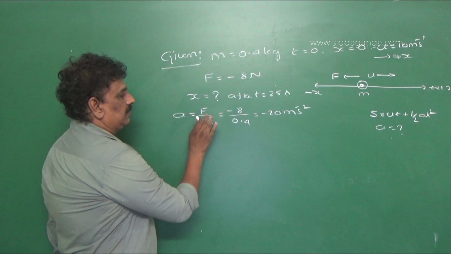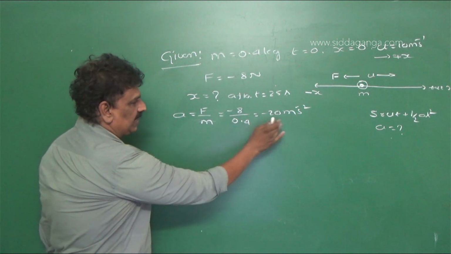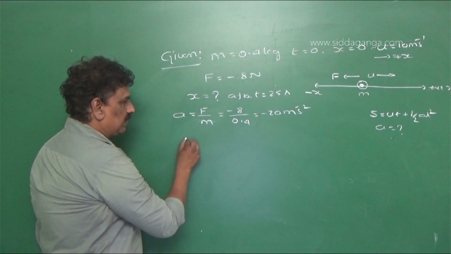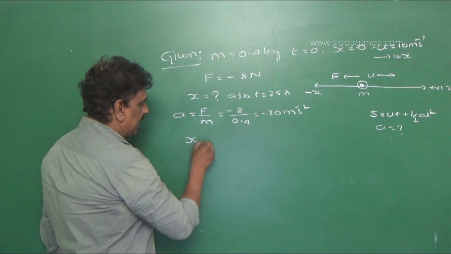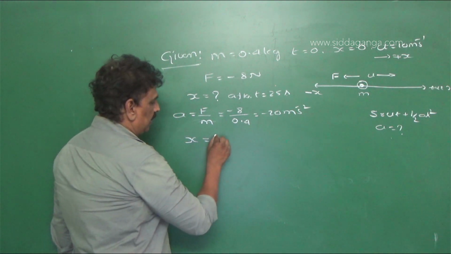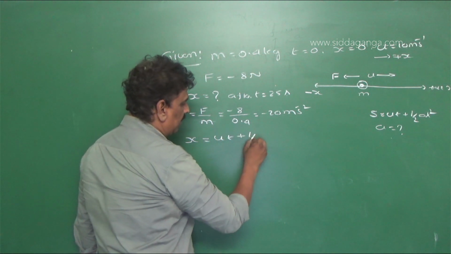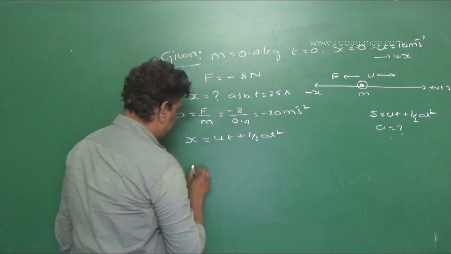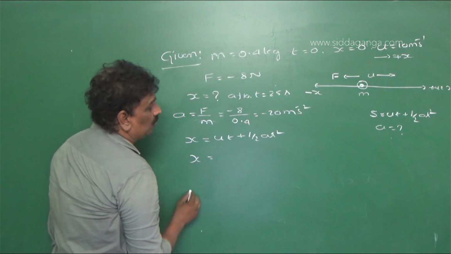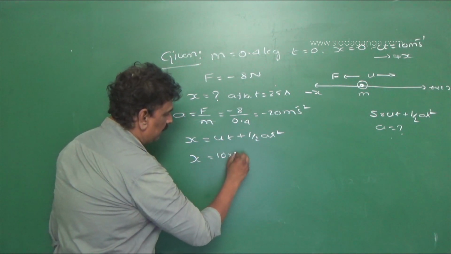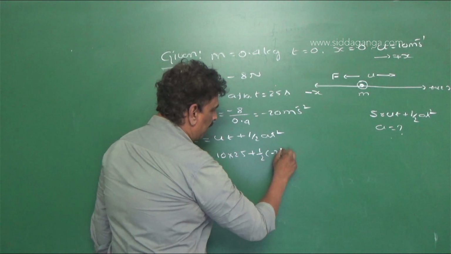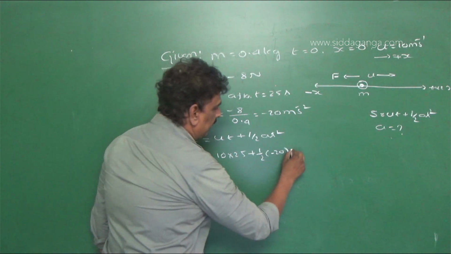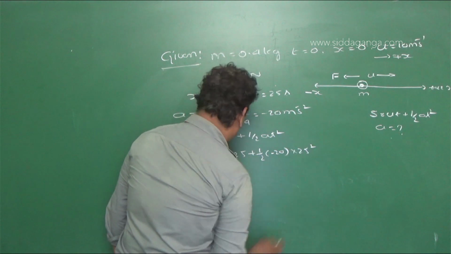Now this acceleration is minus 20 meter per second square. Using s equal to ut plus half at square, x is equal to ut plus half at square. So x is equal to 10 into 25 plus half into minus 20 into 25 square.